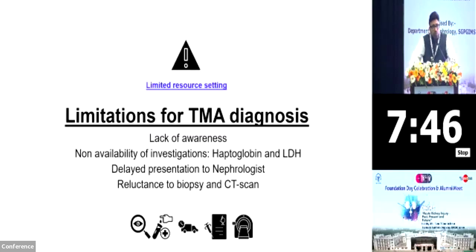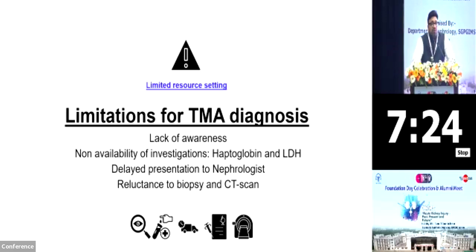So, before we go on to the classification part, there are many limitations to thrombotic microangiopathy diagnosis. The first among them is lack of awareness. What the mind does not know, the eyes don't see. So if you do not know microangiopathic hemolytic anemia, you are less likely to evaluate for the same.